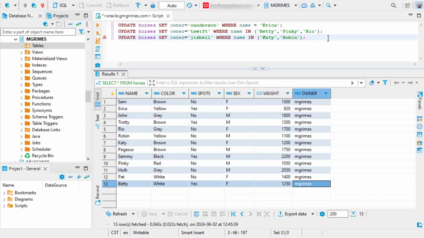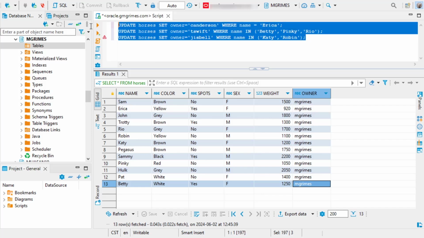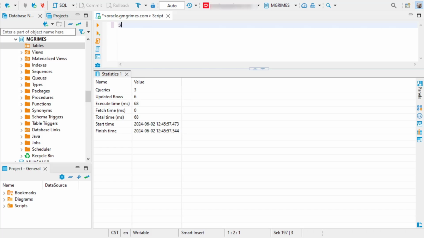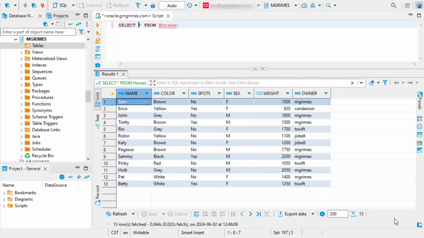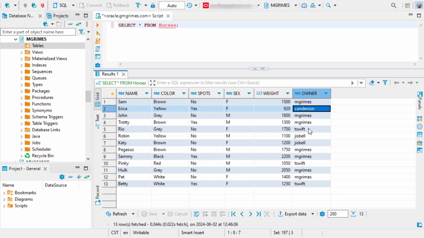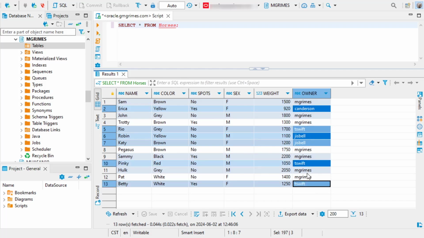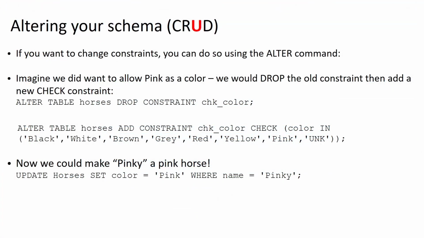Now we could execute these same update statements that we just did a moment ago and fix this for these 6 horses. And okay, now we have kind of a more reasonable looking situation, right? Where we have some horses owned by these people, and then M Grimes is the owner of all of the other horses.